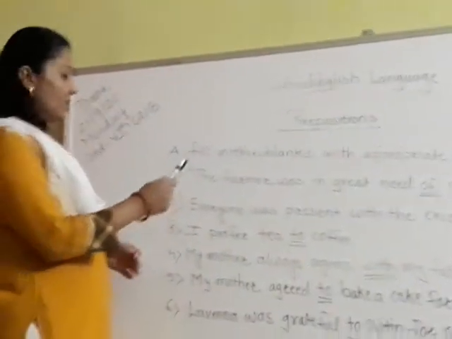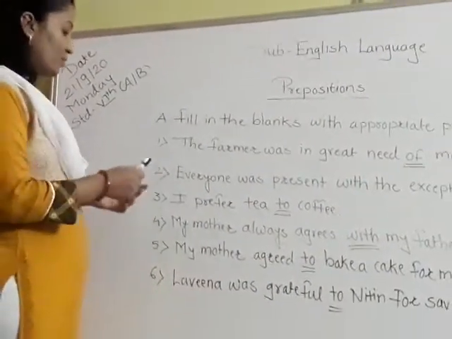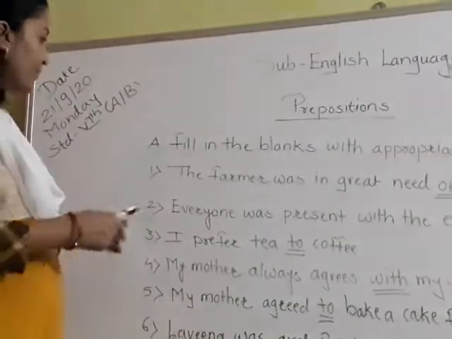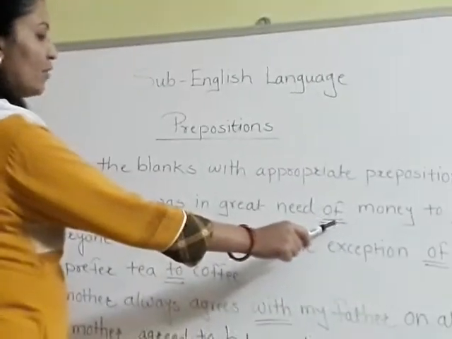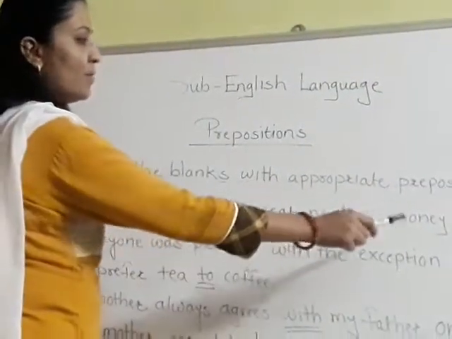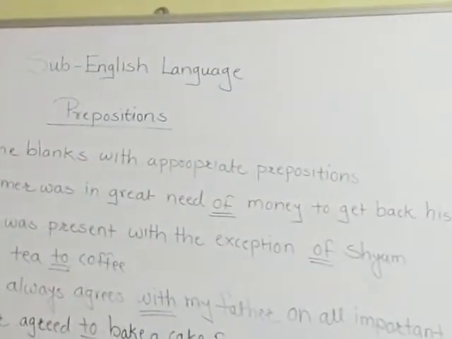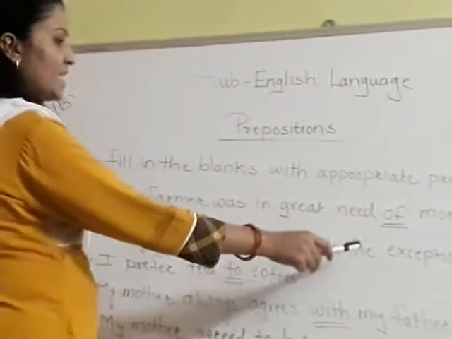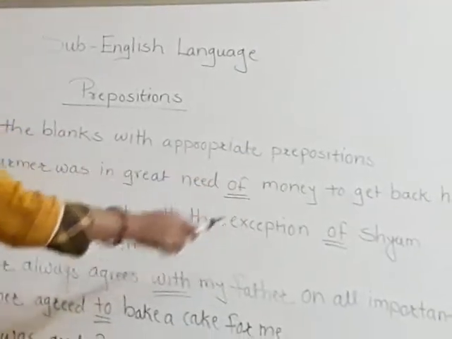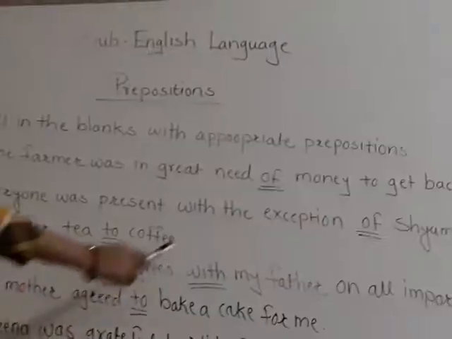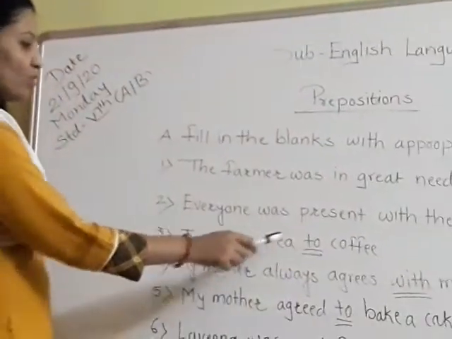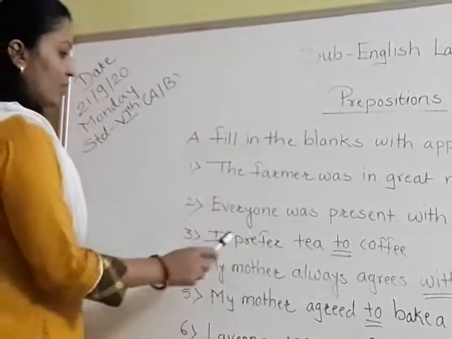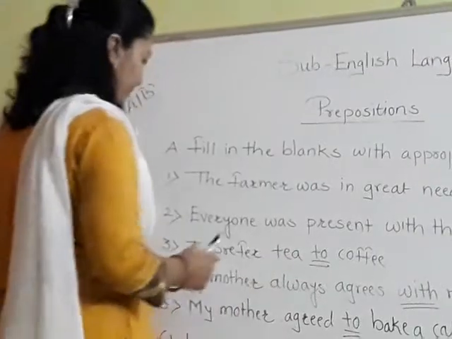Now see, once again I am telling you the answer. You have to write down in your textbook. The farmer was in great need of, you have to underline this word of, money to get back his land. Now see the second sentence. Everyone was present with the exception of Shyam. You have to underline of. I prefer tea to coffee. You have to underline to in this sentence too.